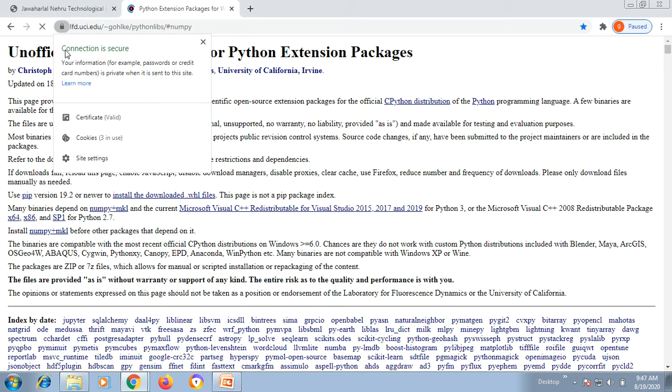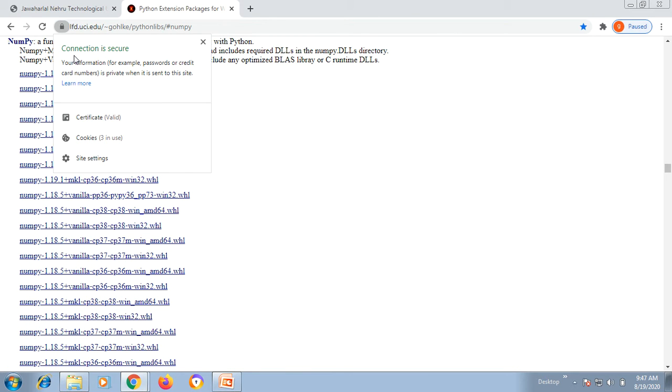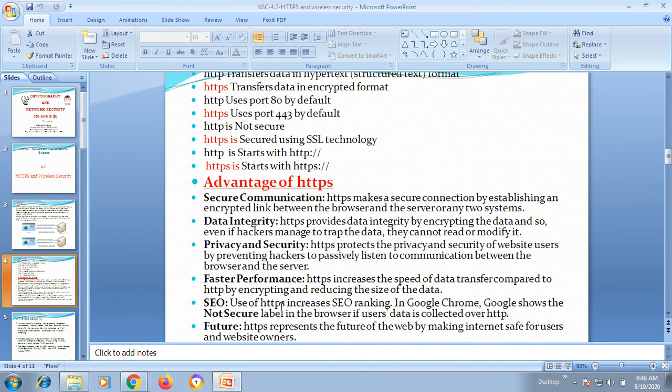See, that information will show the certificate. This will show the connection is secure. The certificate is valid. The cookies and site settings will all be displayed. That is the lock symbol. It automatically gives the secure protocol that is authorized by the certificate authority.